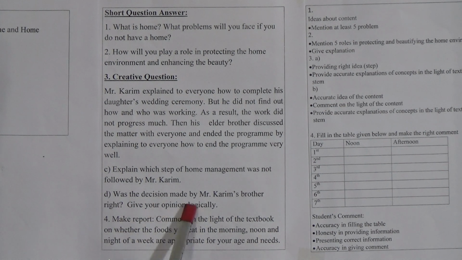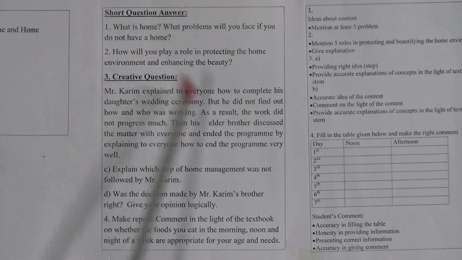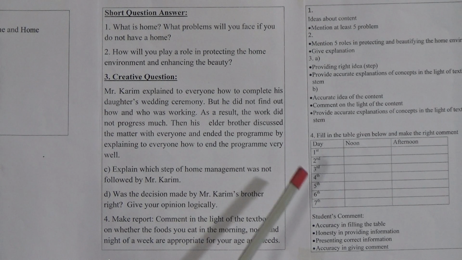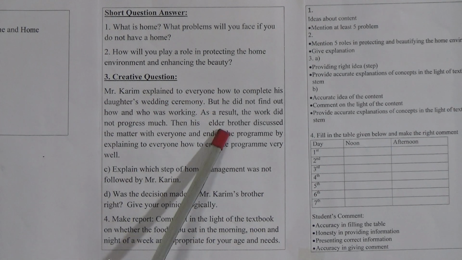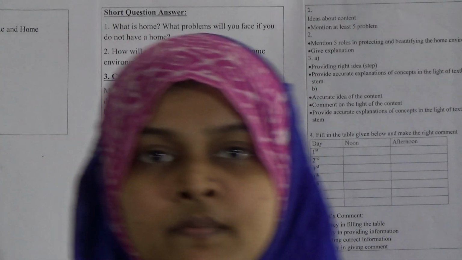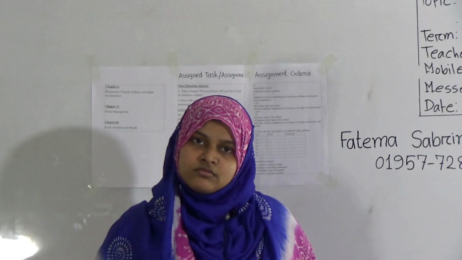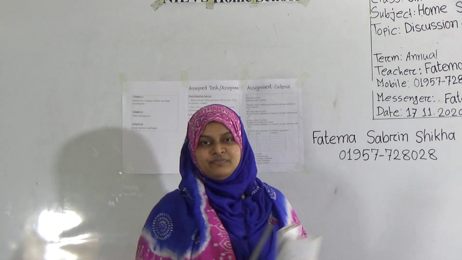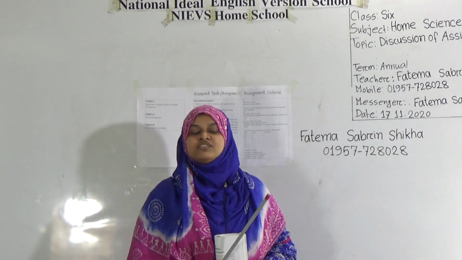Now come to question number D. Was the decision made by Mr. Karim's brother right? Give your opinion logically. Students, as we find here, at the end, when Mr. Karim failed to arrange all the ceremony, his brother came to help him. So is his decision correct or wrong? Was he absolutely right or wrong? I'm not saying directly. You can understand whether he is wrong or right.